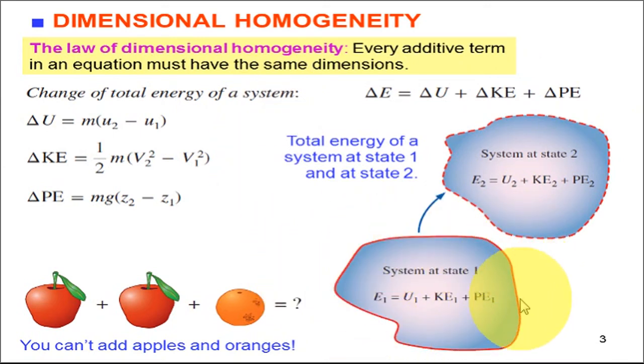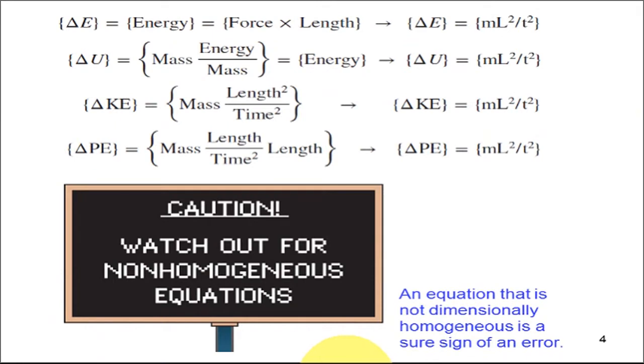This is a system at state 1 and its state changes to state 2. During this change of state from state 1 to state 2, the equation for change in total energy is equal to change in internal energy delta U plus change in kinetic energy plus change in potential energy. All these terms should have the same dimensions, then only we can say this equation is dimensionally homogeneous. Otherwise the equation is called dimensionally non-homogeneous.